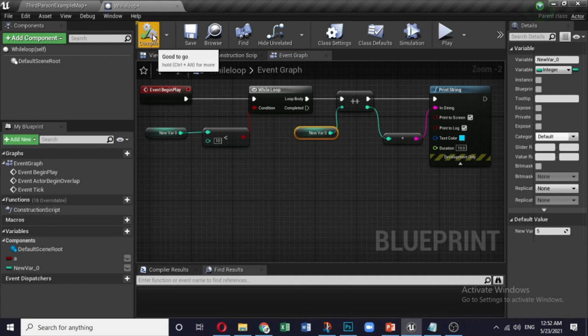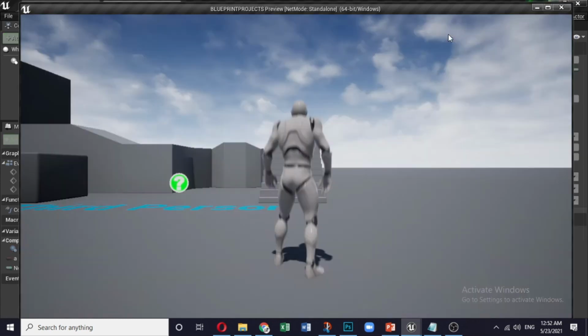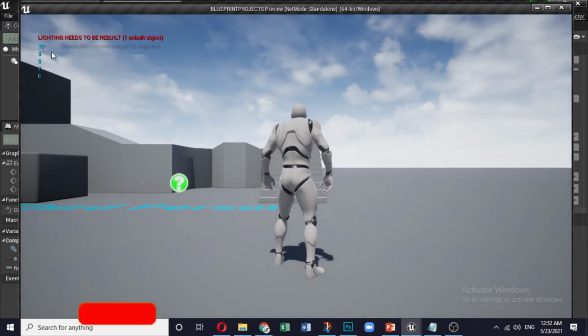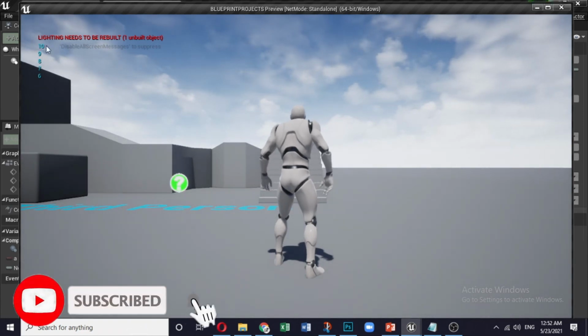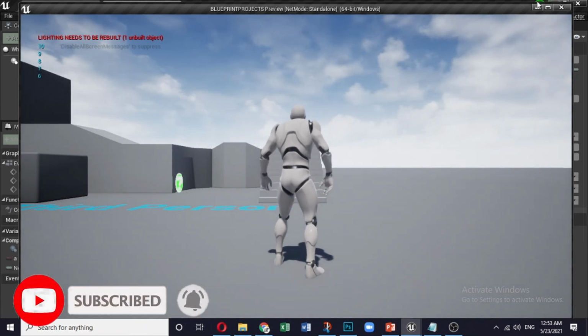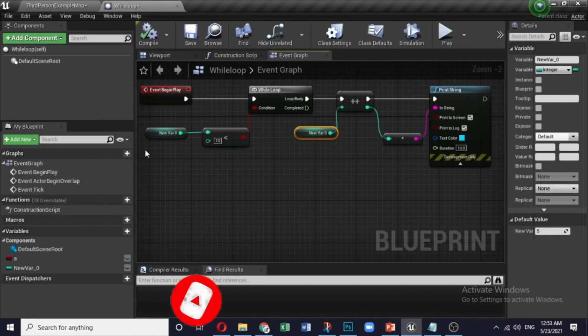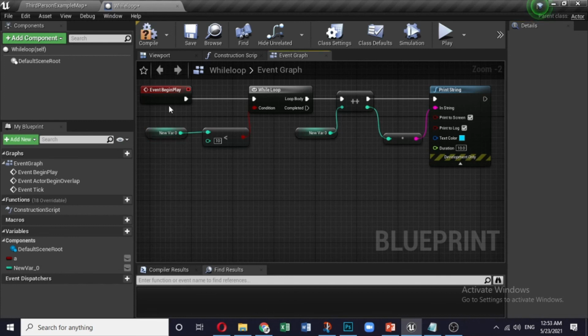So let me compile it and play. So here you can see 6, 7, 8, 9, 10. So this is the 5 times which is executed. Let me change this variable to possibly 8. Let's see how does it work. You compile it. Ideally it should flow.